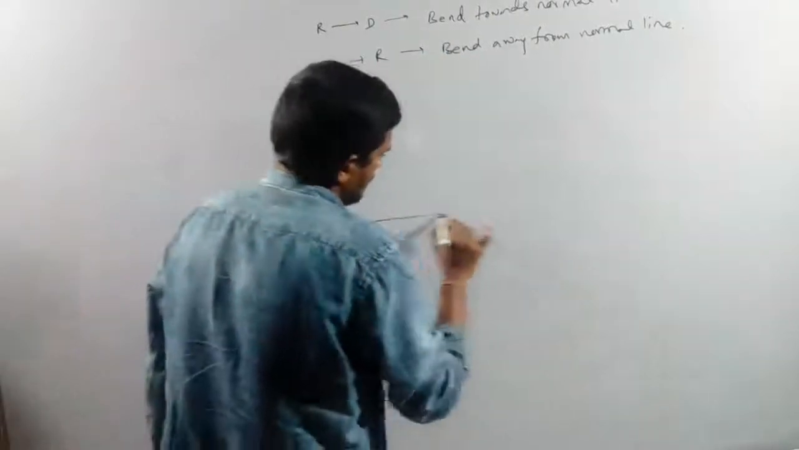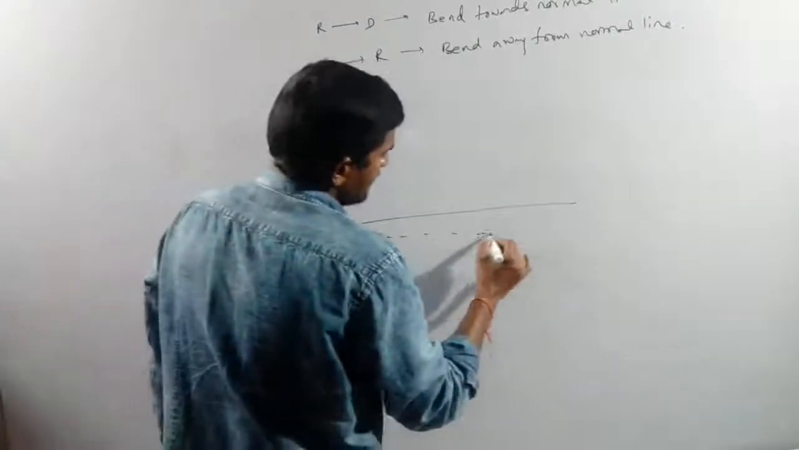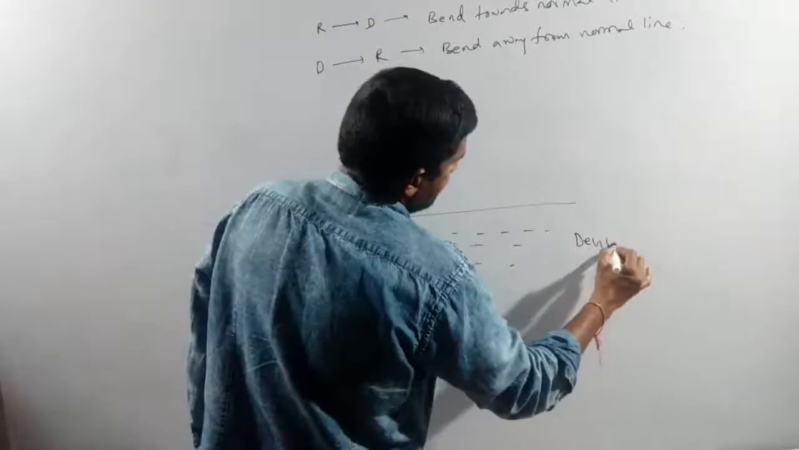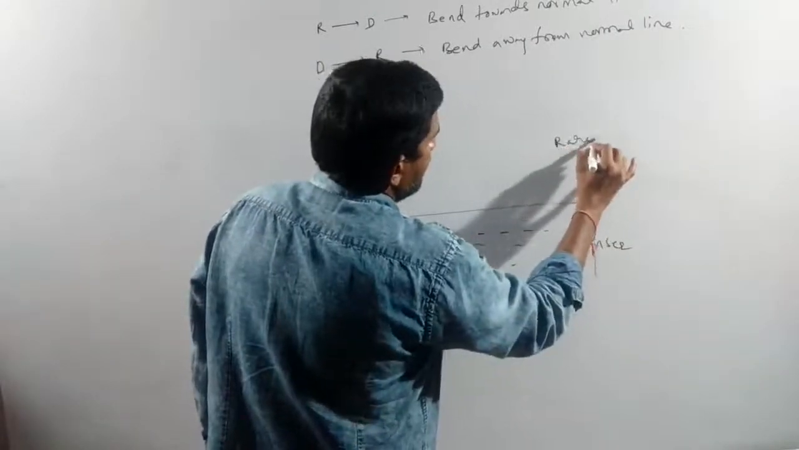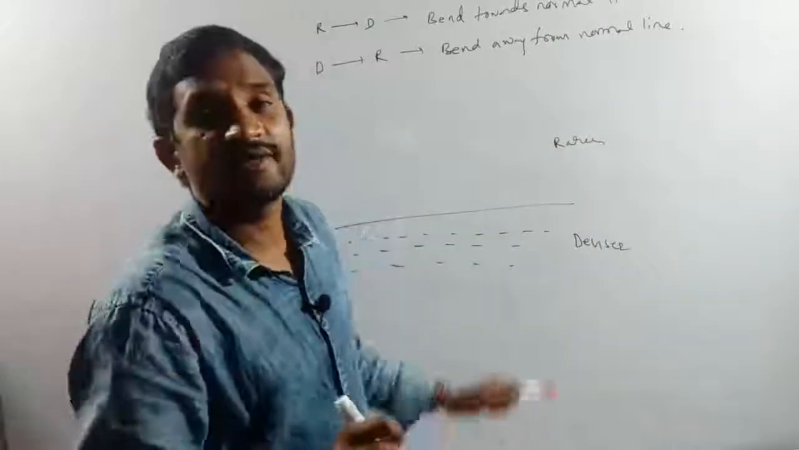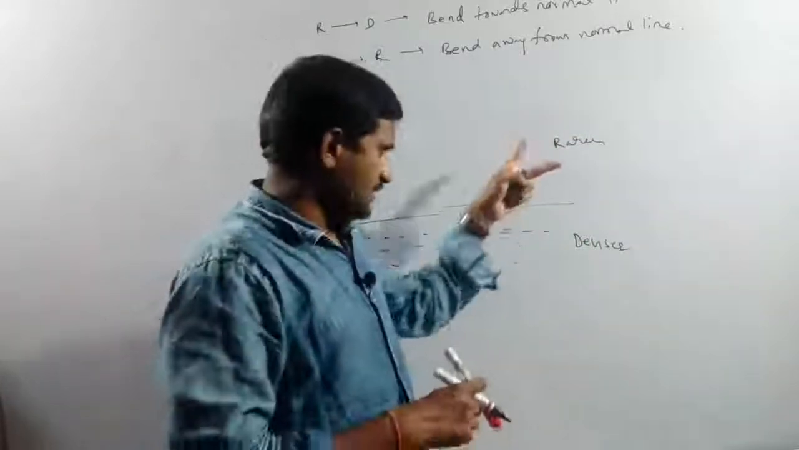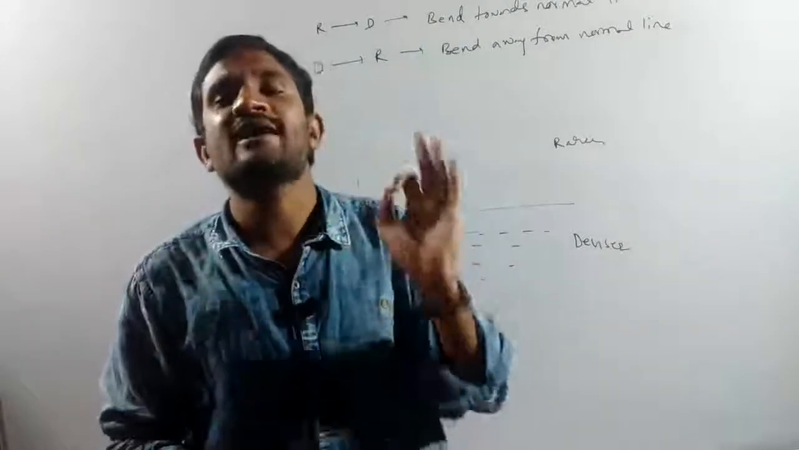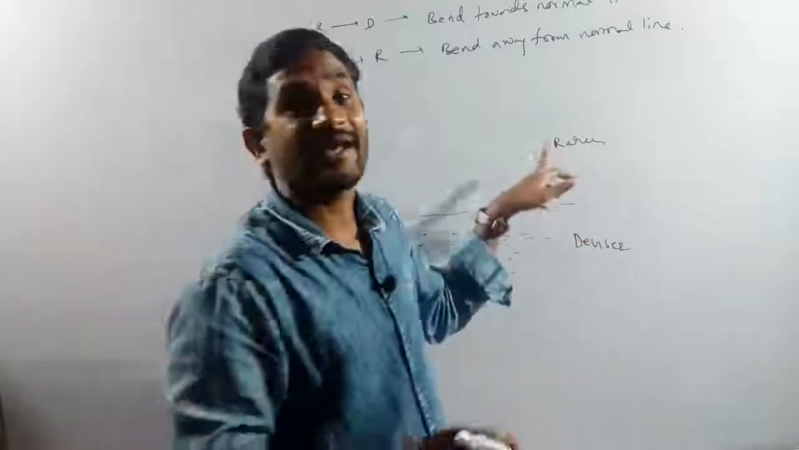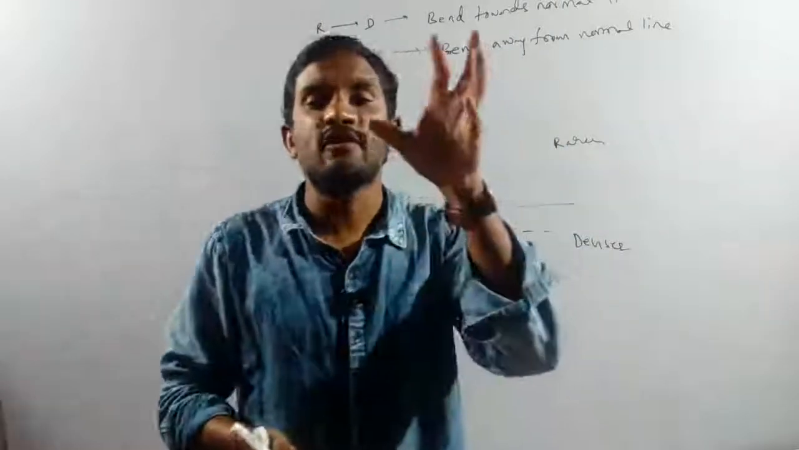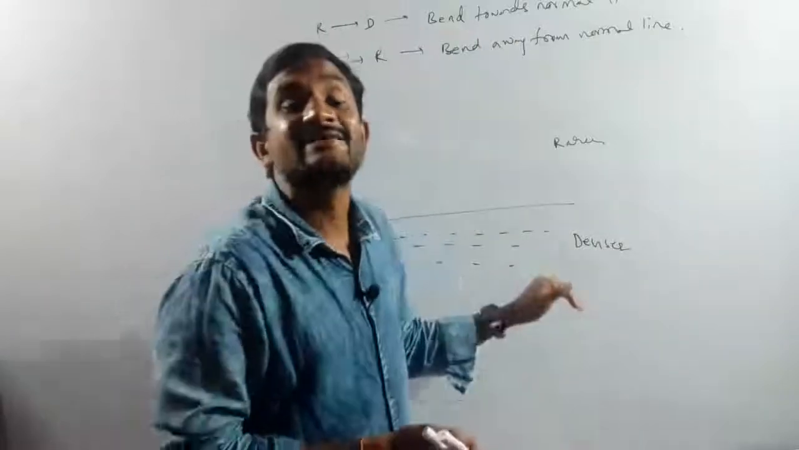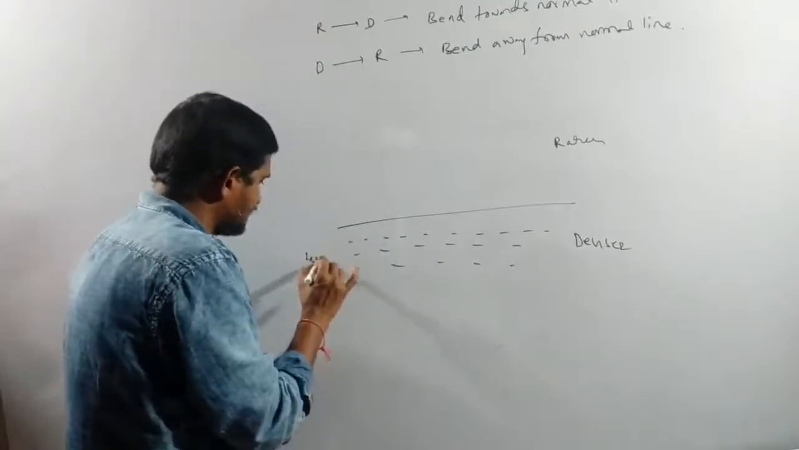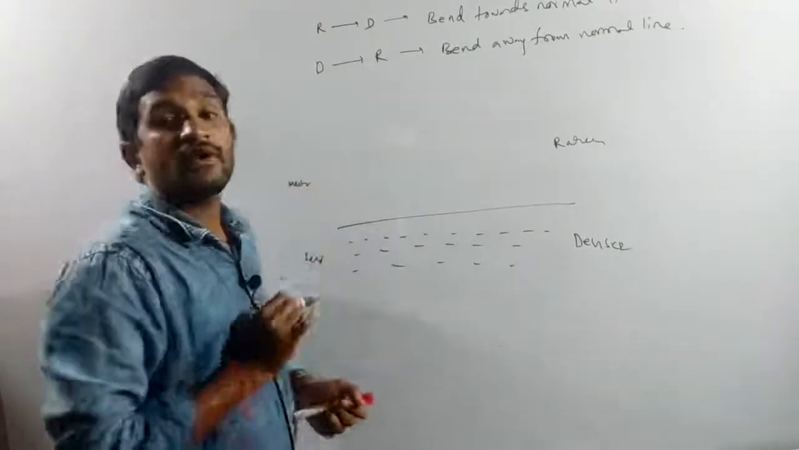Here you just have to keep in mind: this is the denser medium, and this is the rarer medium. What is the difference between the denser medium and the rarer medium? When we compare these two media, the light velocity is more in the rarer medium, and the light velocity is very less in the denser medium. That's why in the denser medium the light velocity is less and in the rarer medium the light velocity is more. We have to keep that in mind.